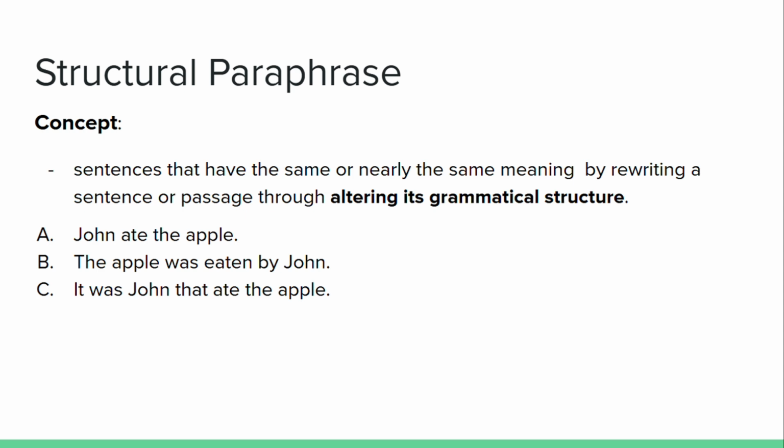We can see that sentence B is altered into passive voice from the active voice of sentence A. And in sentence C, instead of John as subject, the pronoun "it" is put as subject, and instead of the apple as object, "John that ate the apple" is the focus. Even though structural paraphrases change the sentence structures, they keep the same sentence meaning.